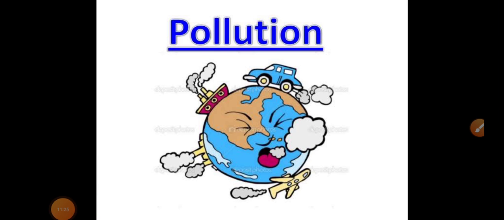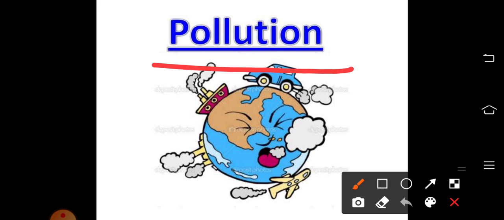Another important problem faced by the earth as well as the living beings on the earth is pollution. It means contamination of water, air, soil, etc. by the activities of human beings. Okay, here you can see the picture.